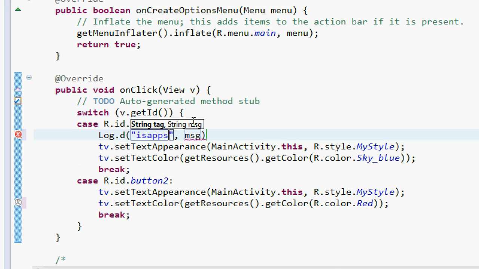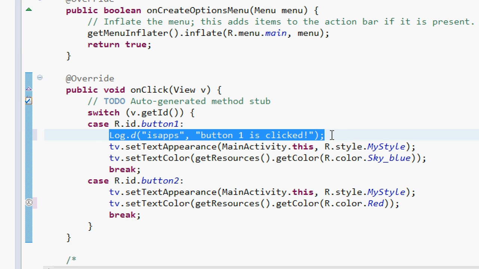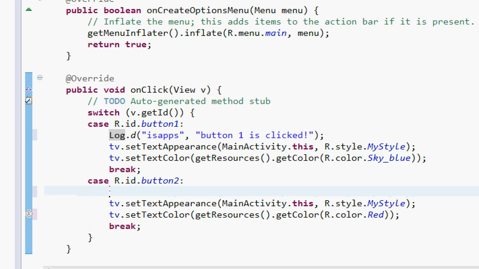As Log.d, for the message I'm going to say "button 1 is clicked". So finish the statement, copy that line of code, paste it in the button 2 section.